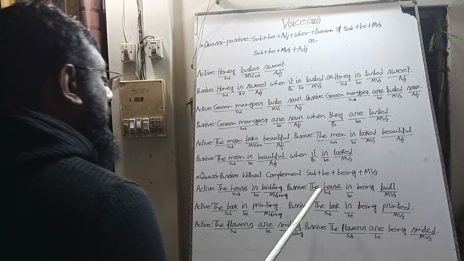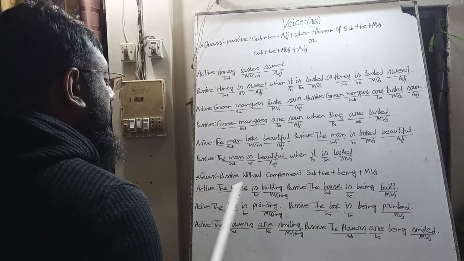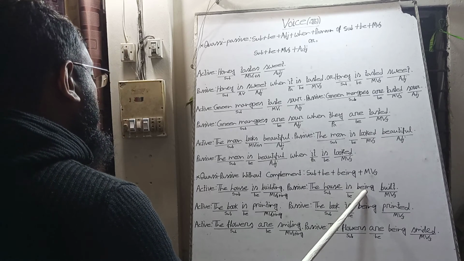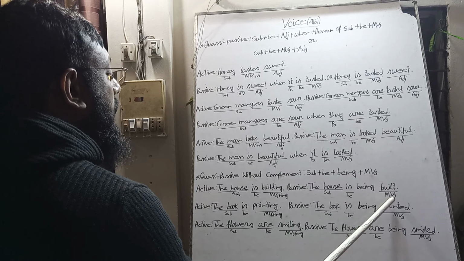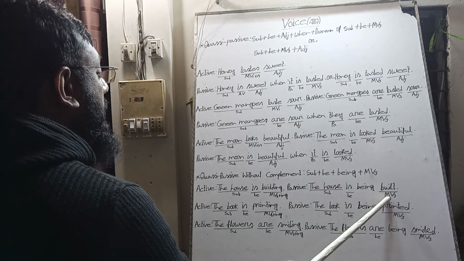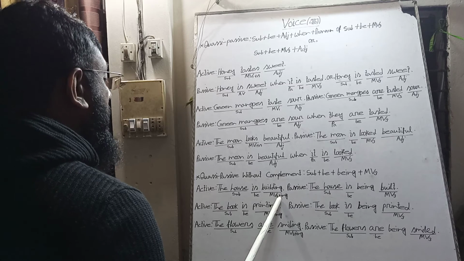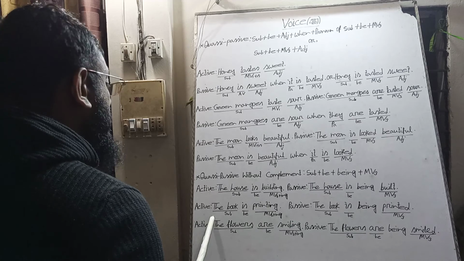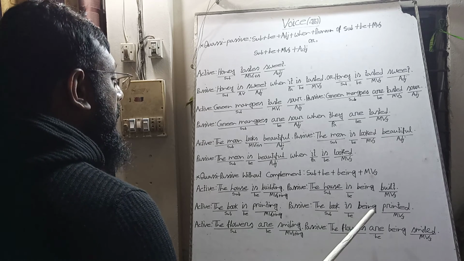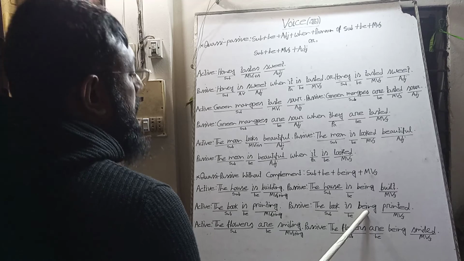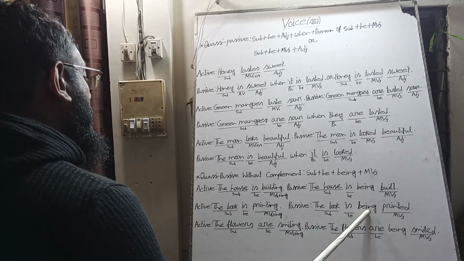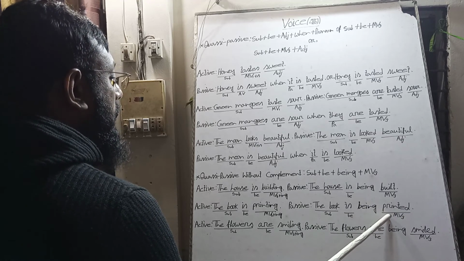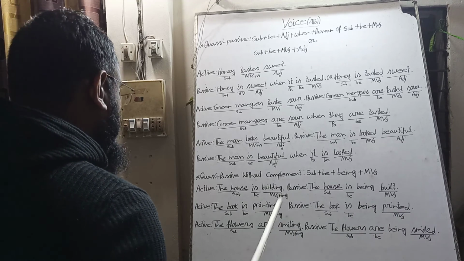For example, the house, the subject will be the subject, the verb will be the verb, and being will be excluded or omitted, and we will bring the base form of the main verb build and add ing, building. In the same way, the book, the subject will be the subject, the verb will be included, and extra being will be excluded or omitted, and we will bring the base form of the main verb print and add ing.